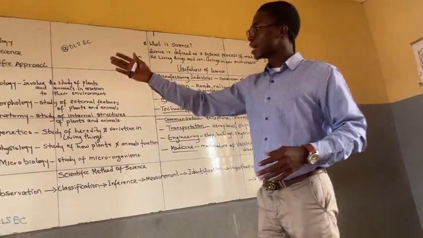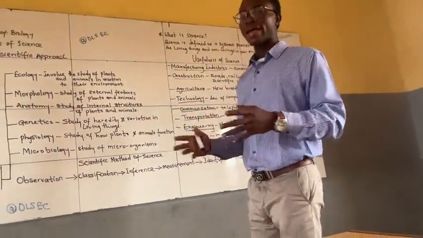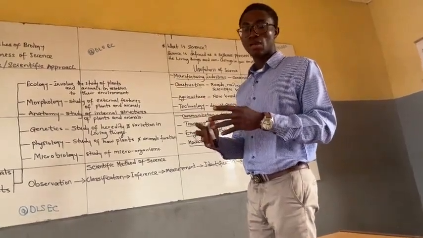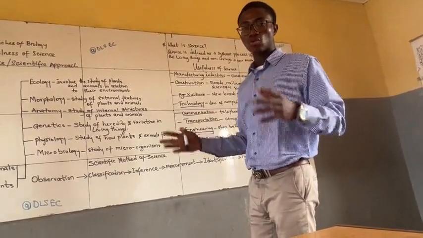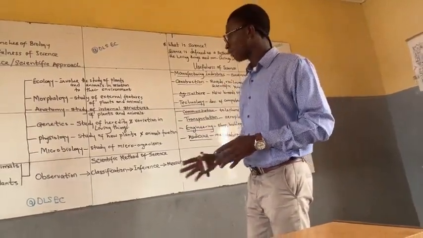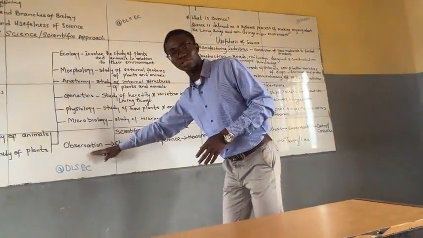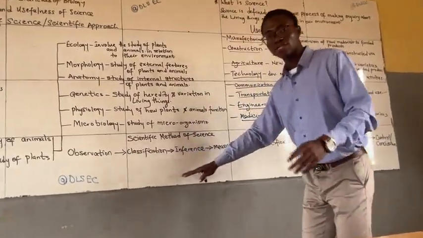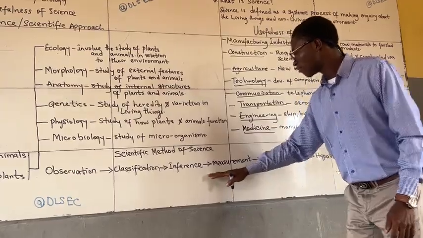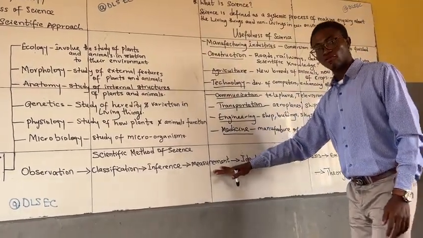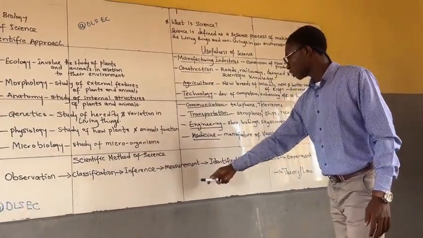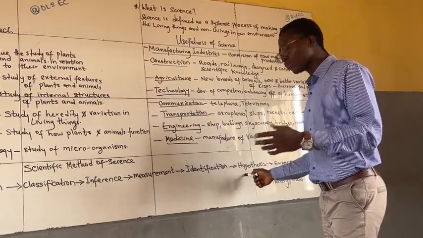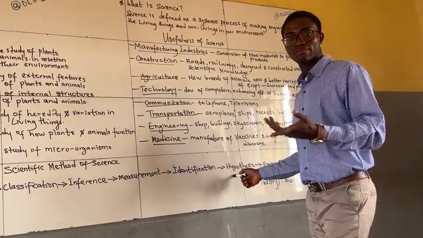Finally, scientific approach. In science, how do we go about making inquiry? How do we go about making findings which will be for the use of mankind? Number one, it all starts with observation. Then from observation to classification, from classification to inference, from inference to measurement, from measurement to identification, and then from identification, hypotheses are made, suggestions are made.